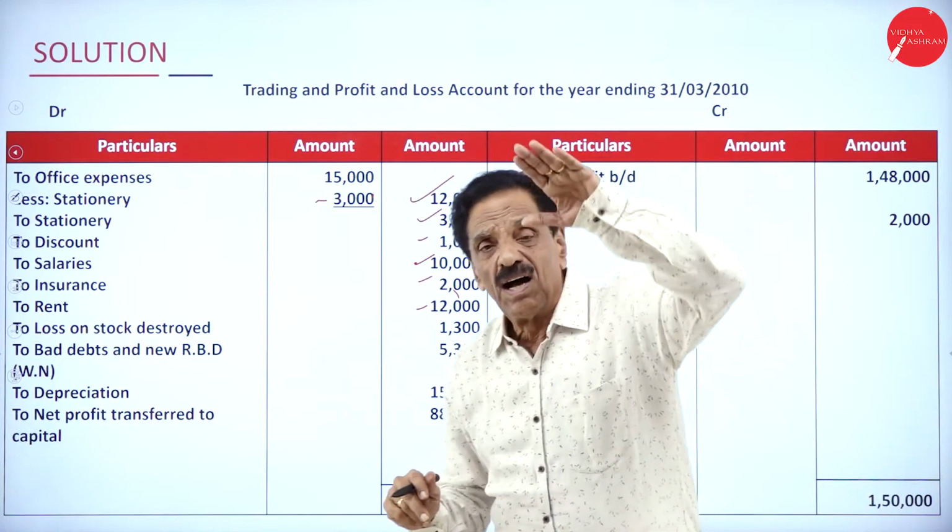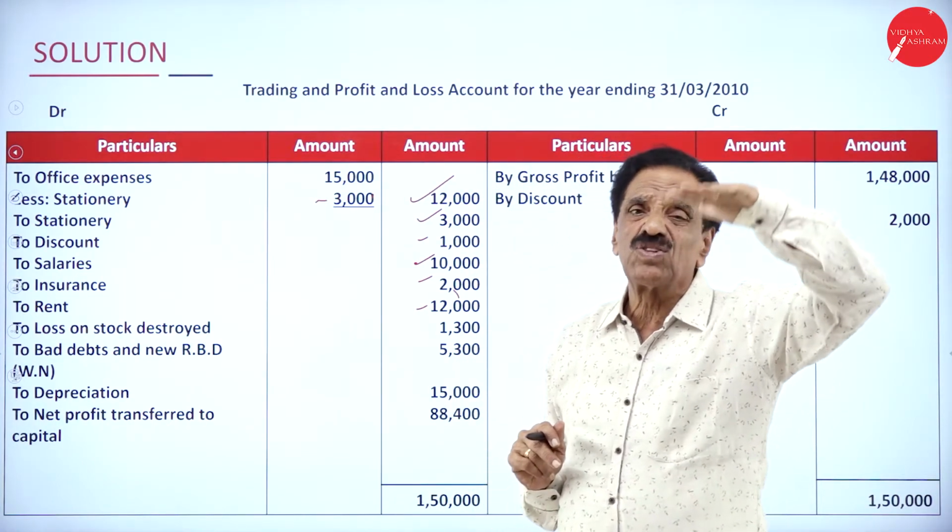Loss on stock destroyed. Out of 4,000, how much recovered? 2,700.